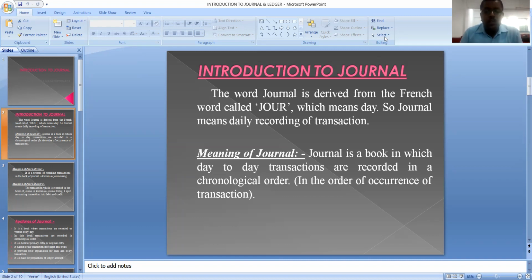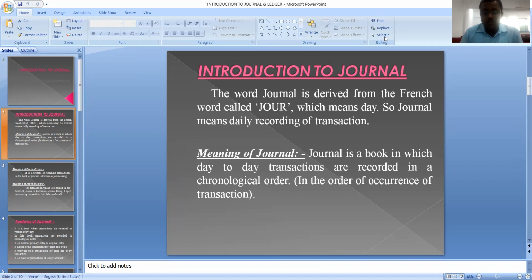So journal is the base for accounting practice, and it is the second phase in the accounting cycle. First one is business transaction, followed by journal to ledger, ledger to trial balance, trial balance to final account. So it is a book in which day-to-day business transactions are recorded in chronological order.